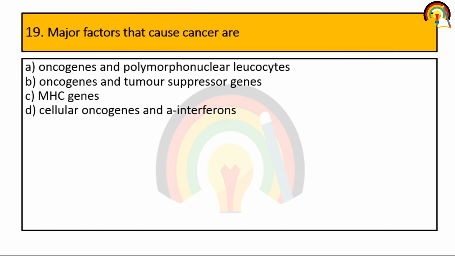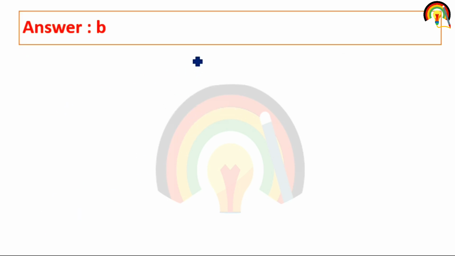Next one. Major factors that cause cancer are. So what happens? There are certain cancer critical genes. One is proto-oncogene, one is tumor suppressor gene.